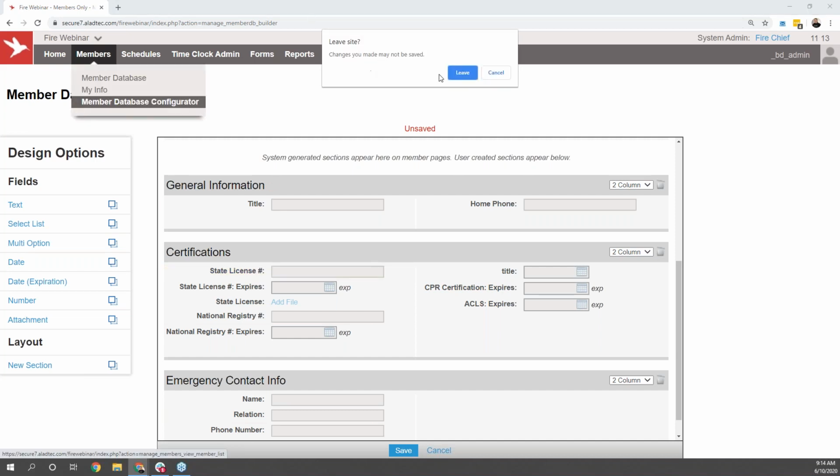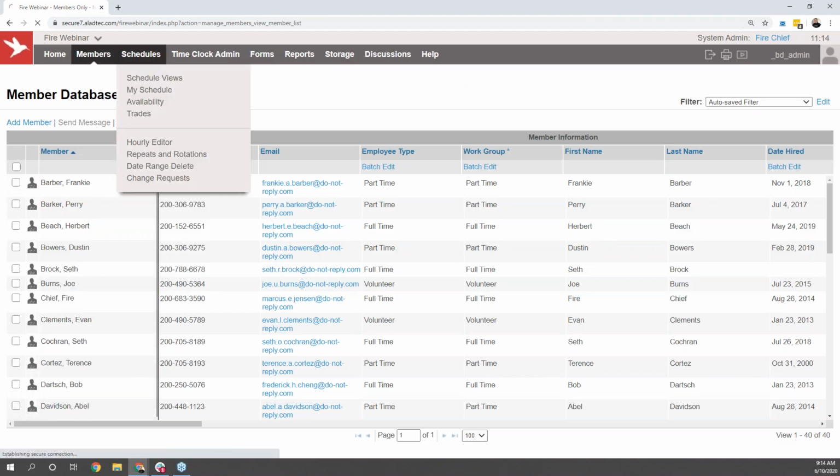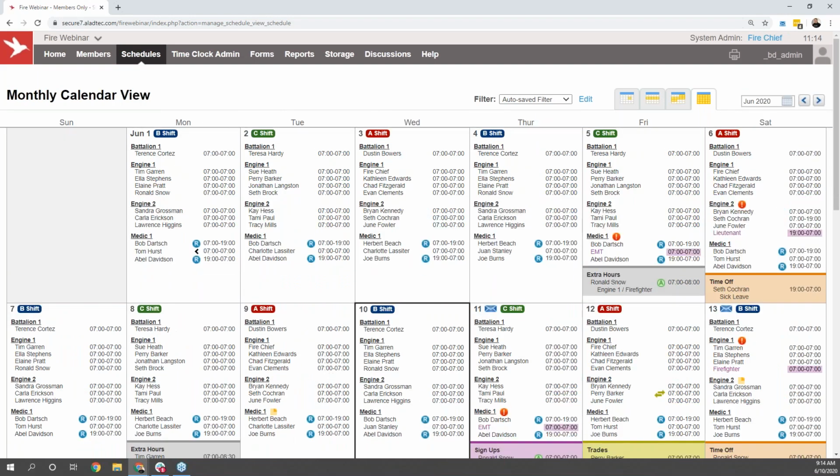After finishing up here in the member database, the next thing that I wanted to pull over to is going to be the schedule section. Clicking schedules at the top of the page is going to bring me over to a view that's showing the full month calendar for the entire organization.